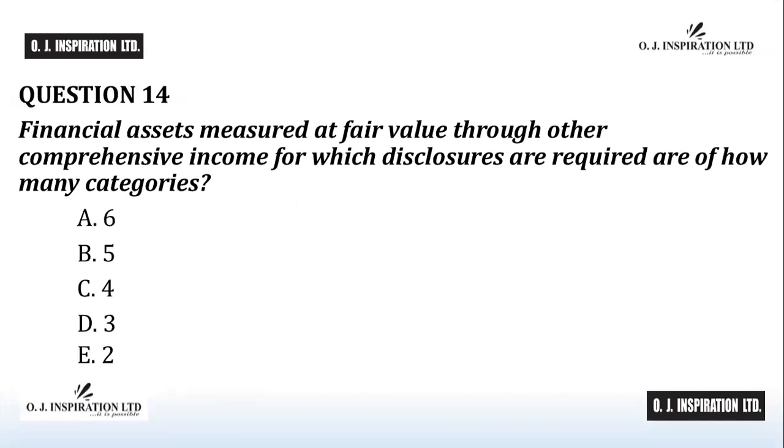Question number 14. The answer to question number 14 is E2. There are two categories of financial assets measured at fair value through other comprehensive income for which disclosures are required. They are: 1. Those ordinarily measured at fair value through other comprehensive income, and 2. Investments in equity instruments designated as such upon initial recognition. E is the answer to question number 14.